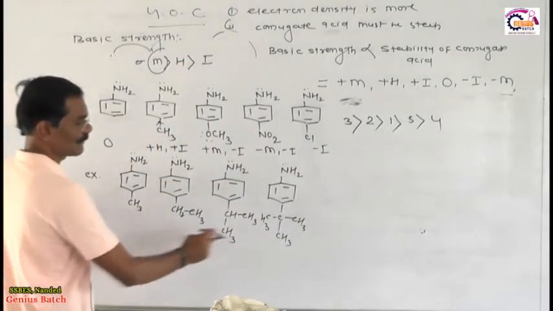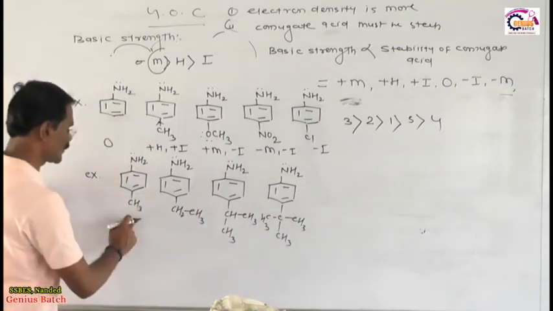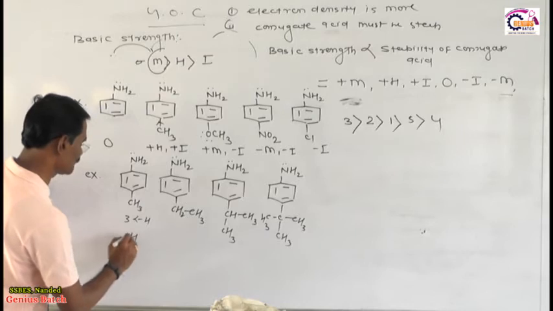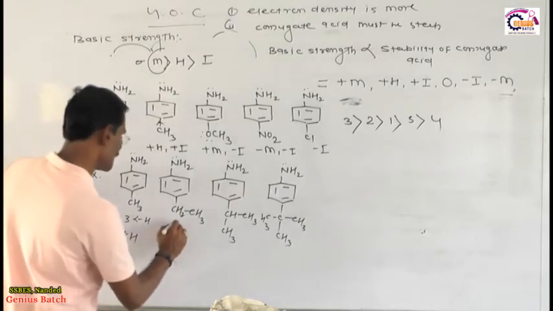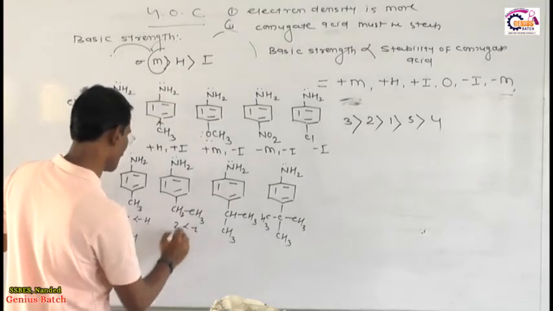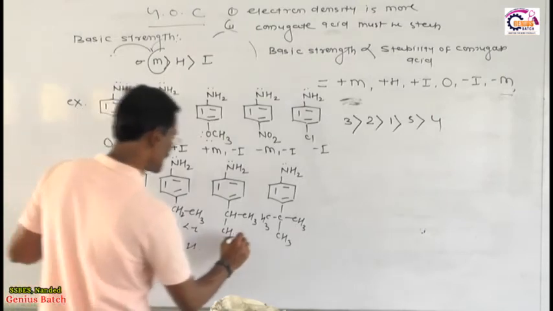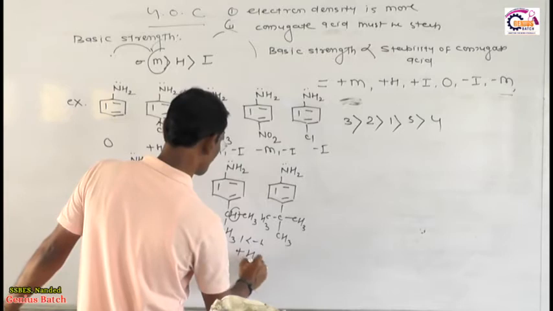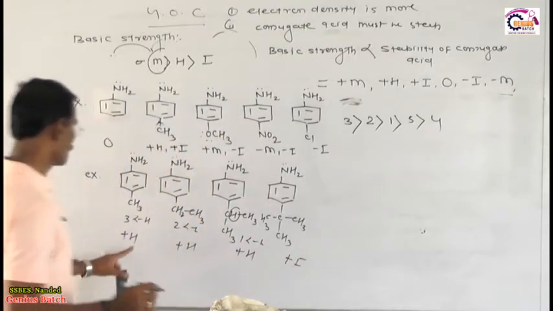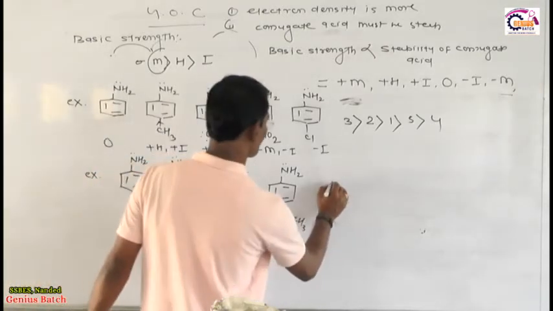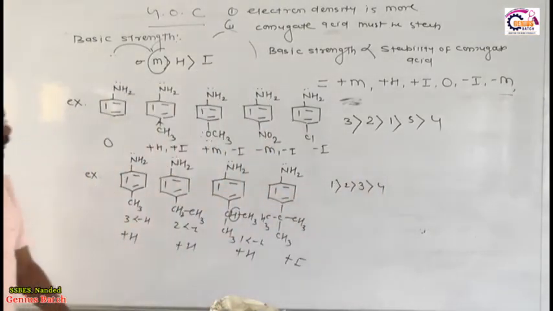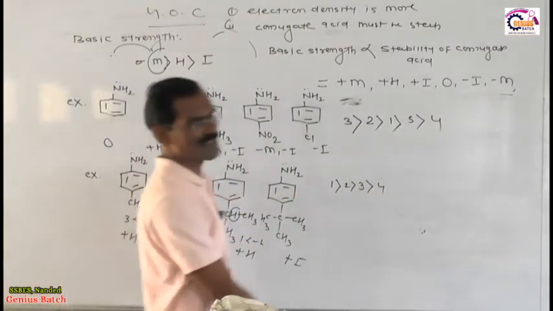Here positive inductive is more, but hyperconjugation: here 3 alpha hydrogen, therefore 3 hyperconjugation; here 2 alpha hydrogen, so 2 hyperconjugation; 1 alpha hydrogen, so 1 hyperconjugation, only plus I. So those with more hyperconjugation are more basic, therefore 1 is more basic than 2, is more basic than 3, is more basic than 4. So this is the basic strength of this phenomenon.